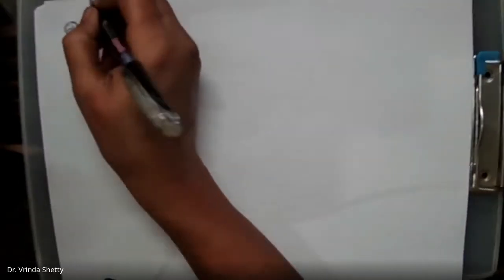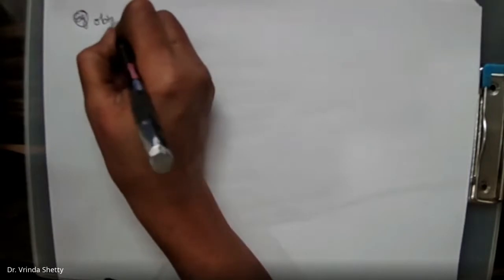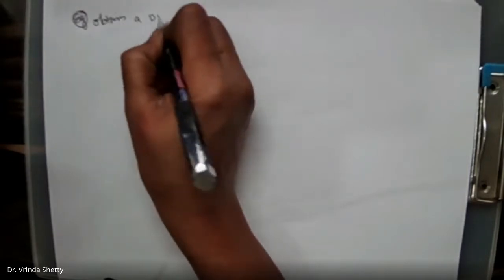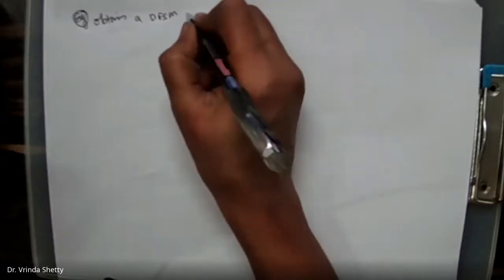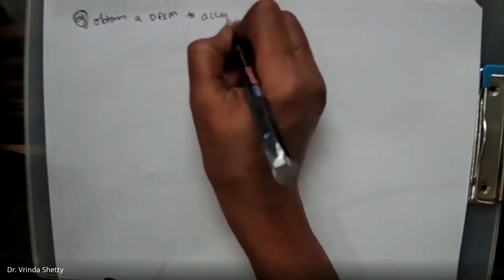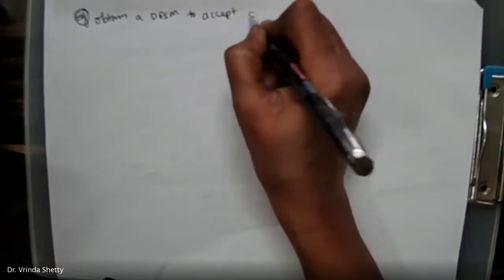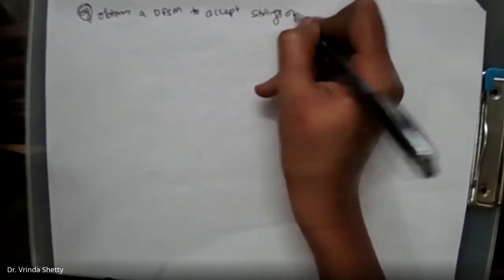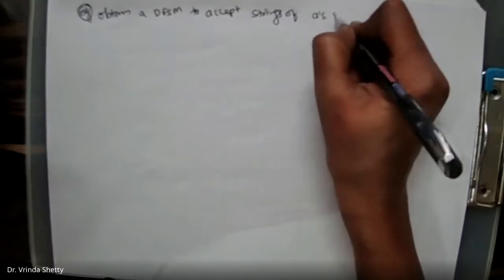Today we will see a problem. Obtain a DFSM to accept strings of A's and B's, strings of A's and B's having